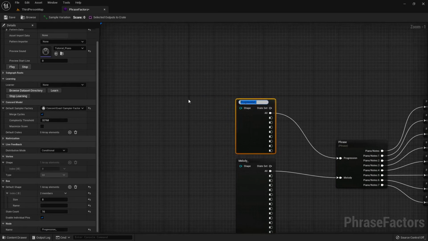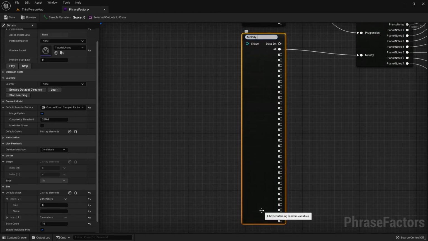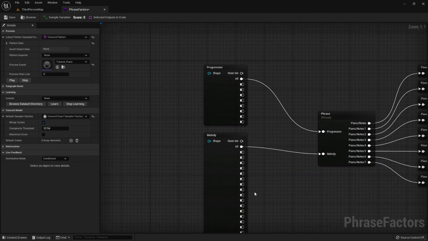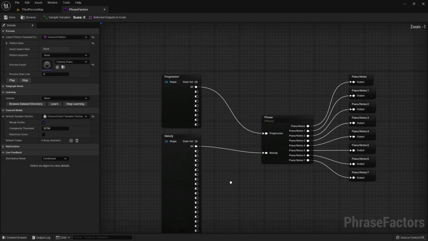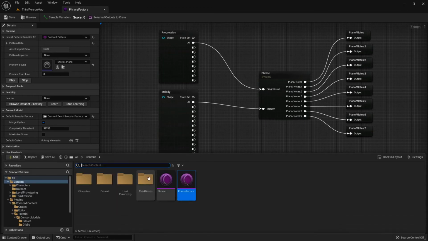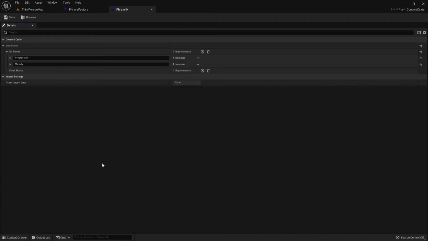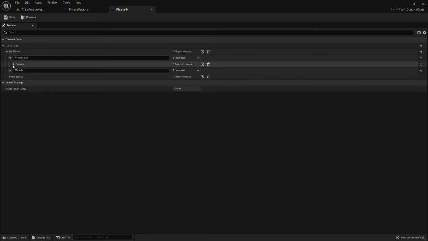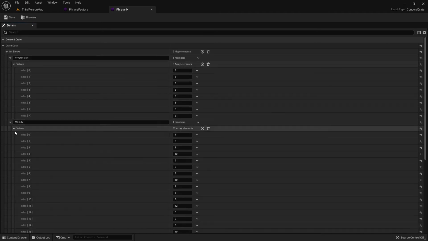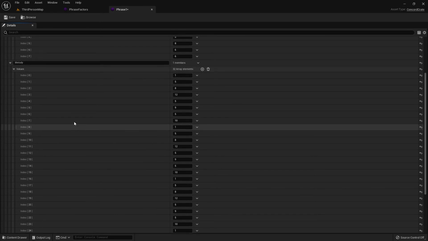I will also make sure to rename these back to progression and melody, so that when we observe the crates, these boxes get their values set correctly. We can actually have a look into the dataset folder. If we look into a phrase right here, we have these integer blocks where we have values for progression and values for melody, which got saved from our model.